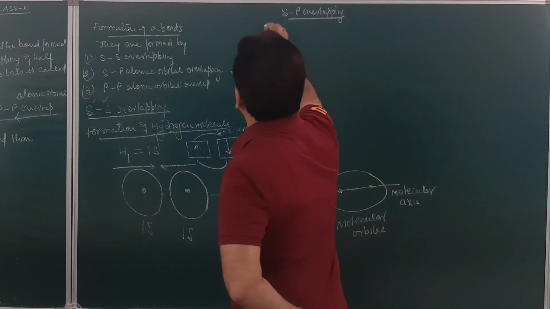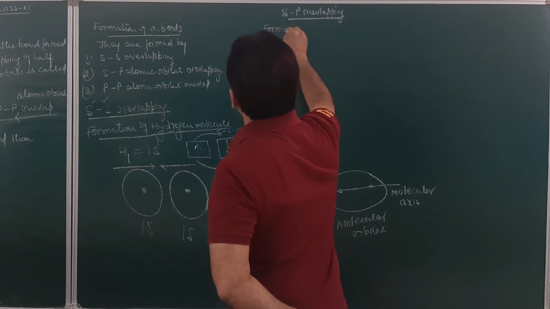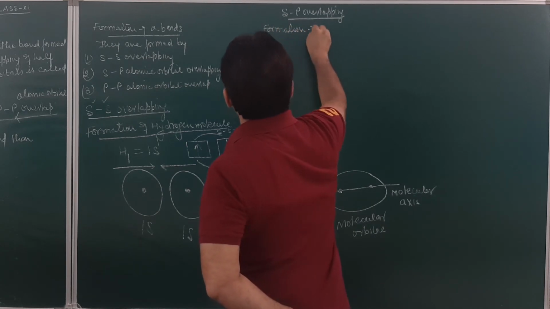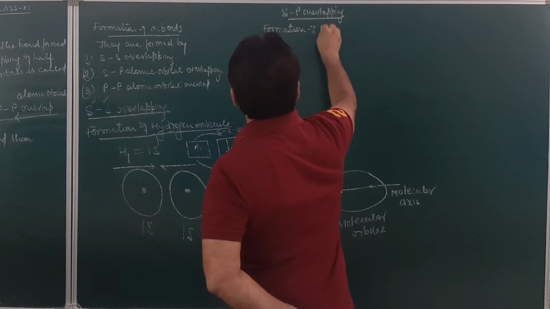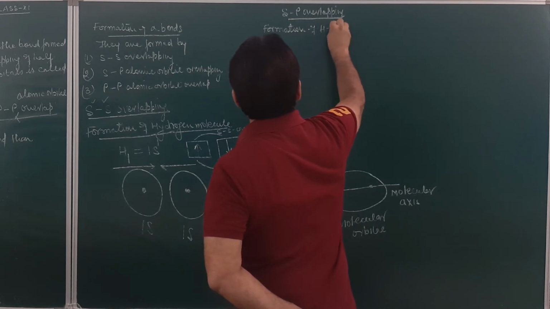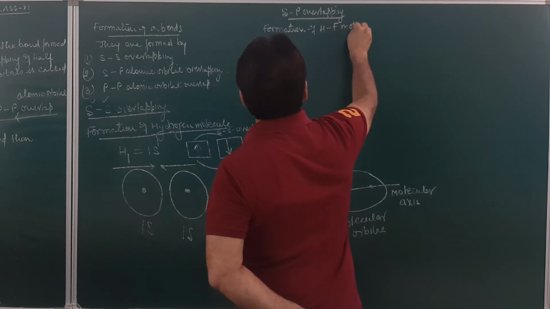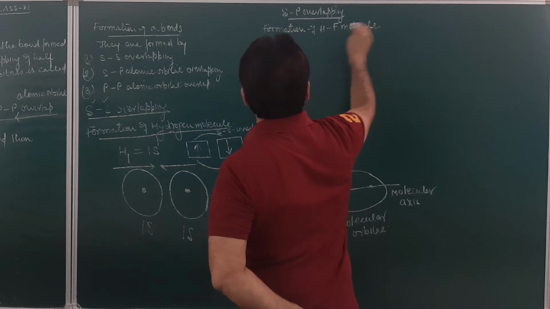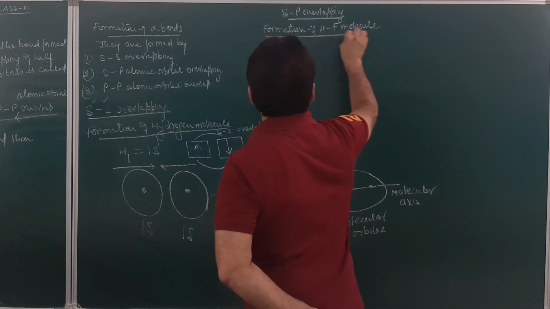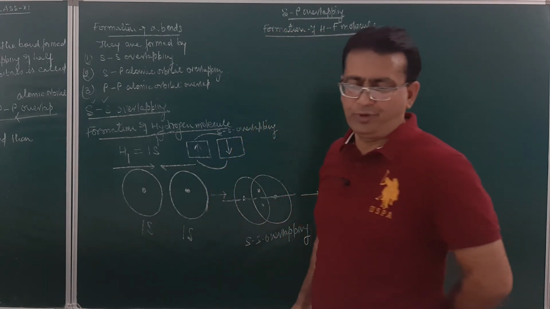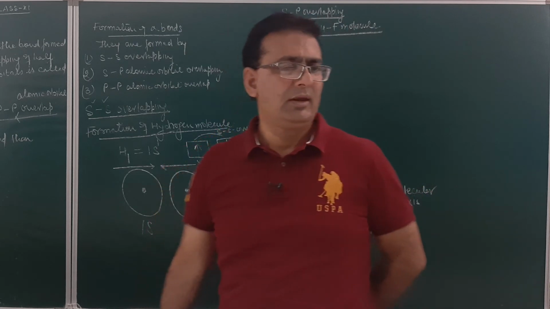So, if we discuss the formation of the HF molecule, the formation of the hydrogen fluoride molecule, how does the bond formation of the hydrogen fluoride molecule take place?